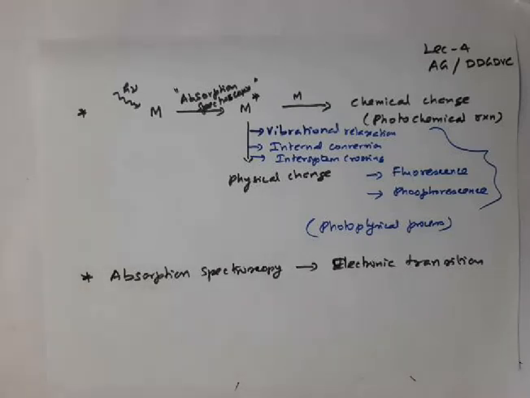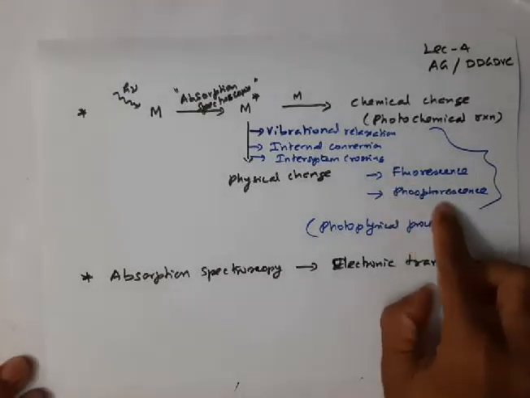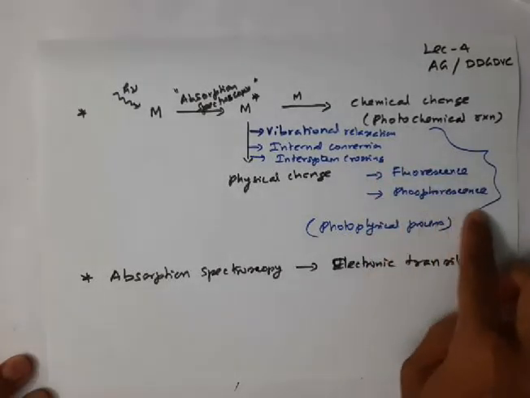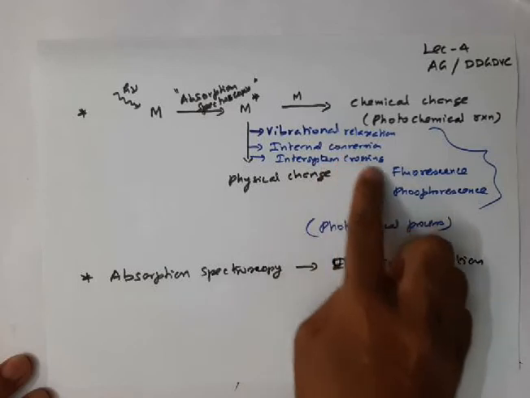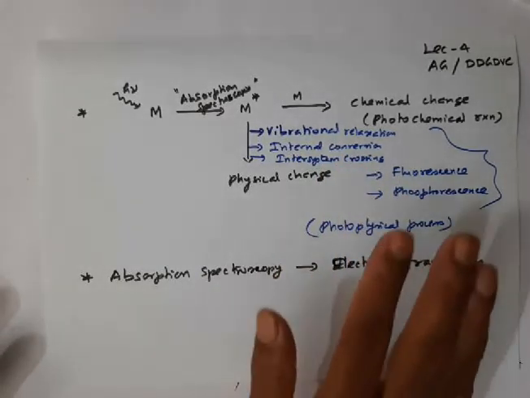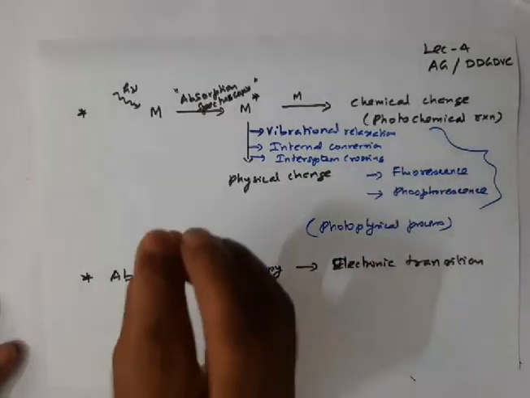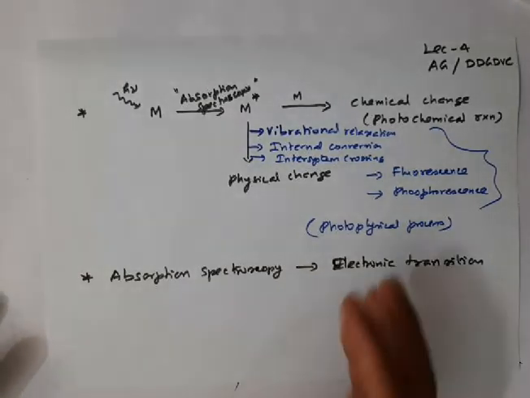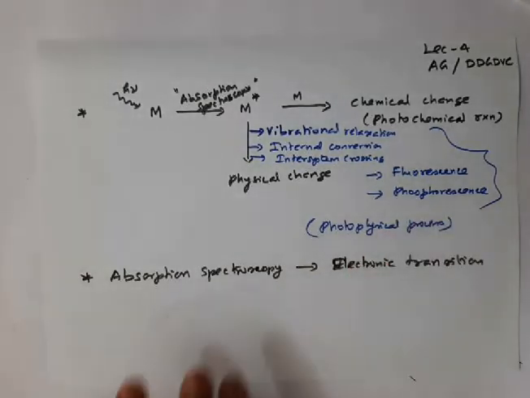First we'll see absorption spectroscopy, then as we go along we'll discuss the emissions like fluorescence and phosphorescence. Even in the photochemistry chapter you are going to learn all these processes in a detailed manner. Here I'm just going to give some introductory idea about this. First let me finish off absorption spectroscopy.